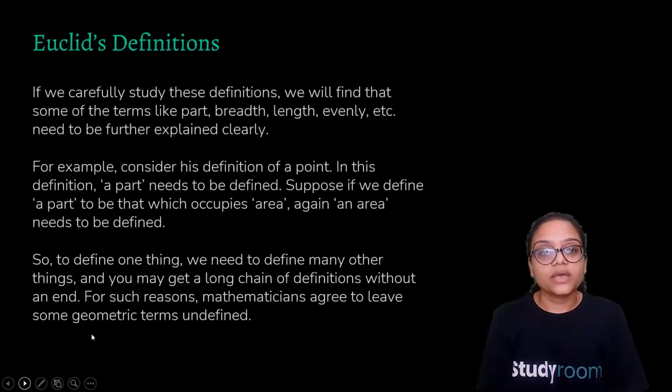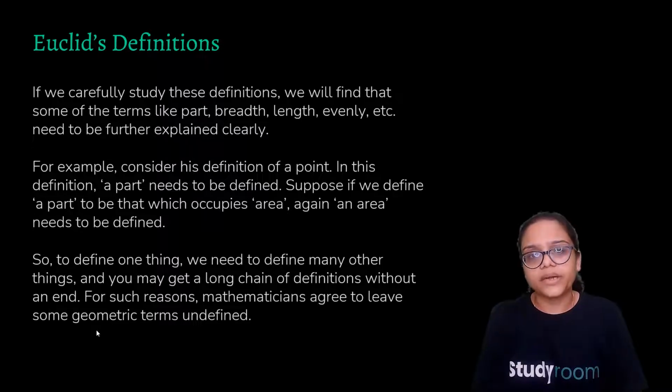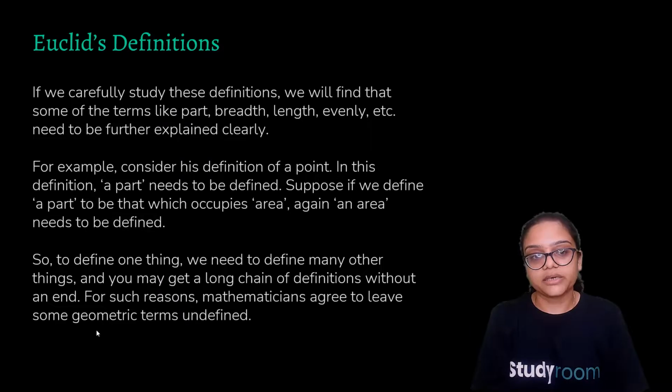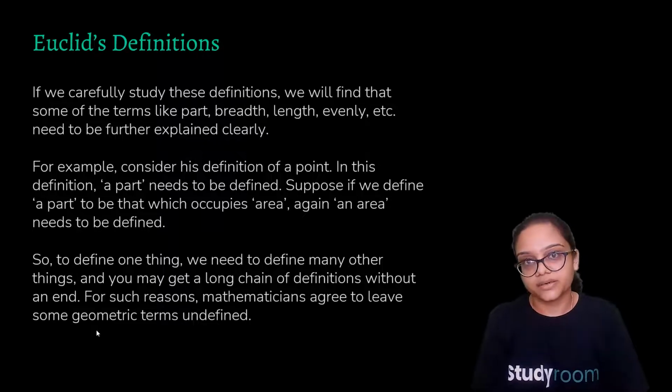Okay, so if we carefully study these definitions, we'll find that some of the terms like part, breadth, length, evenly need to be explained more clearly. For example, consider the definition of a point. In this definition, a part needs to be defined. What is a part? Which has no part. So suppose we define a part to be that which occupies area. Again, an area needs to be defined, right?